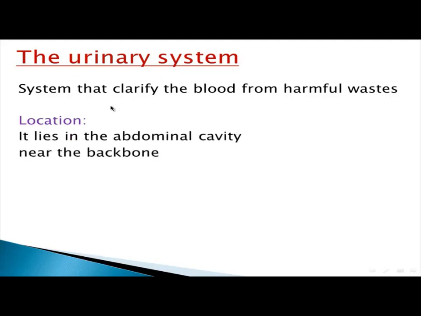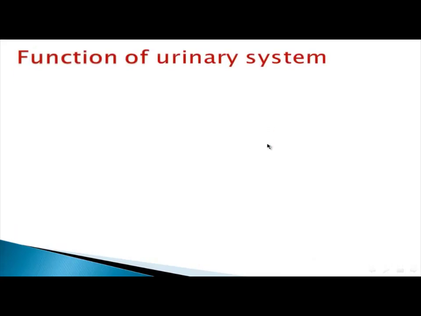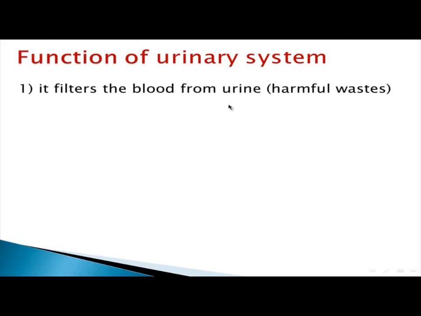The urinary system lies in the abdominal cavity near the backbone. This is the urinary system. The urinary system clarifies, which means it filters blood from harmful wastes. What's the function of the urinary system? It filters blood from urine.